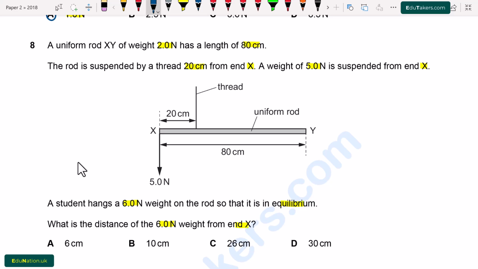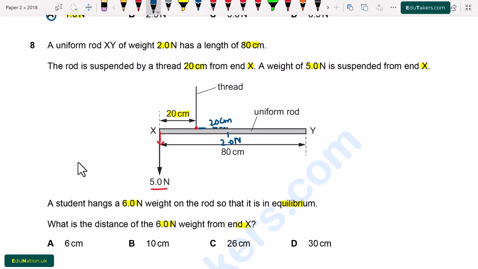First of all, here is the 5.0 Newton weight, and there is a string. The distance of this force from the string is 20 centimeter. The weight of this rod is 2.0 Newton and its length is 80 centimeter. There is a weight at the center, that is 2.0 Newton. The distance of this weight from the string is 20 centimeter.